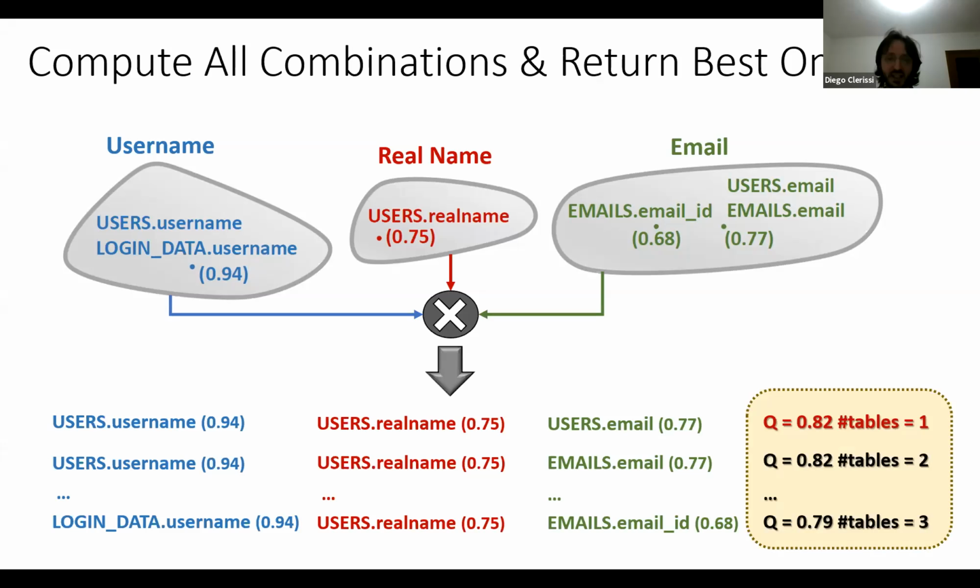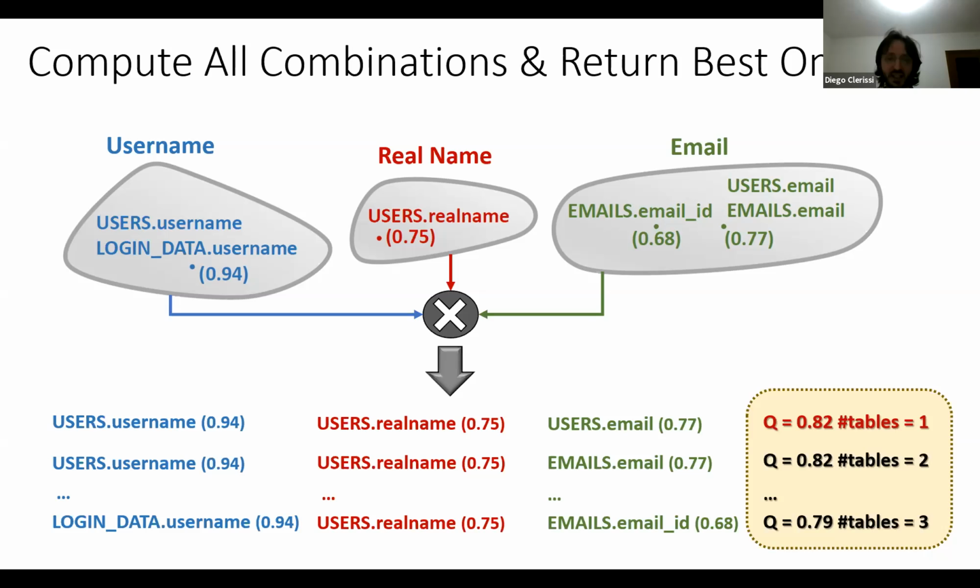And the other one is the number of tables involved in this combination. With this assumption, we consider that having a lower number of tables indicates that the data should be more coherent. For instance, they should describe the same entity by involving fewer tables, like having the data of a user spread into just one or two tables, instead of having columns spread across a higher number of tables.